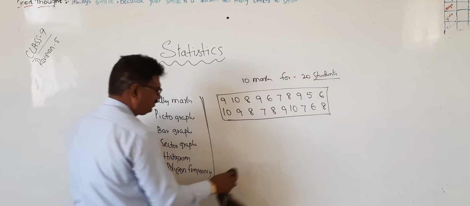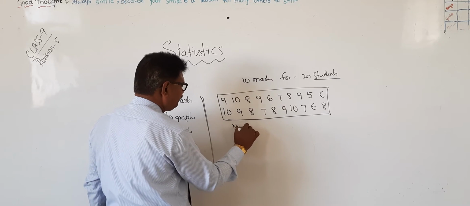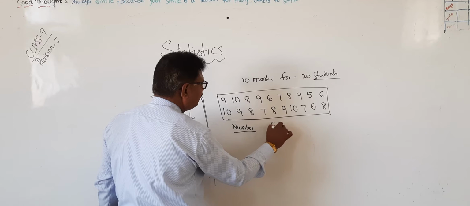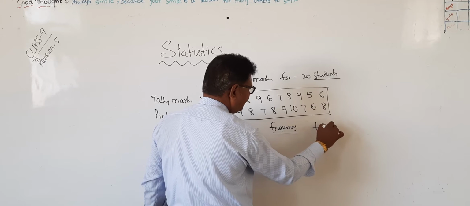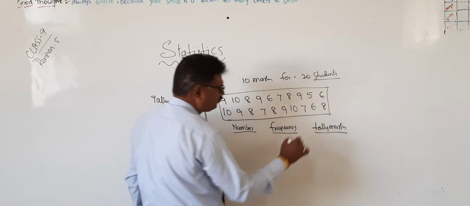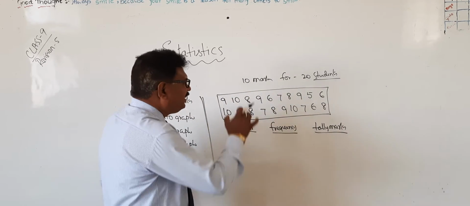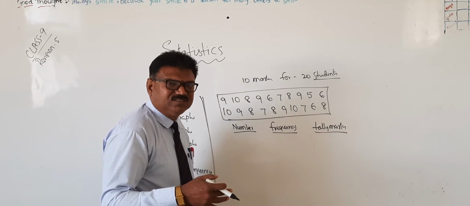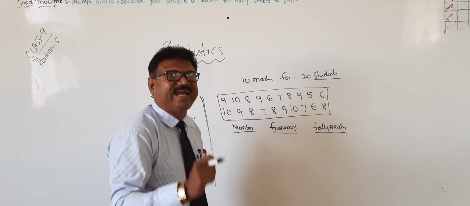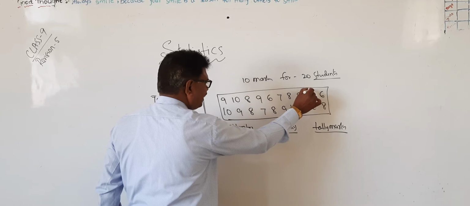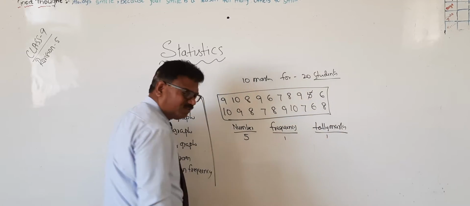Next, what are tally marks? We have the number, then the frequency, and then the tally marks. Frequency means how many times a number is repeated, or how many times this number is present. For example, 5 is there only one time. Therefore the frequency is one, and the tally mark is also one.